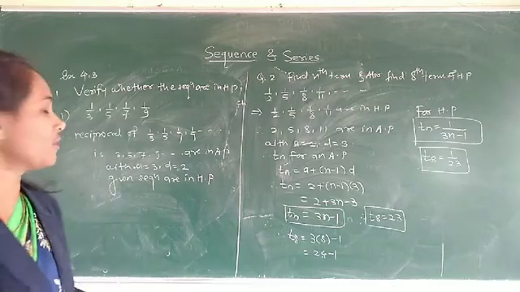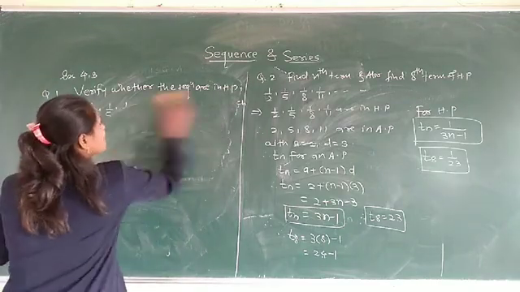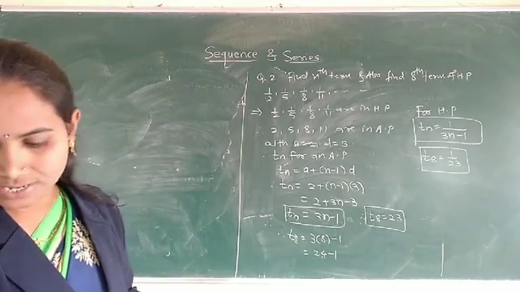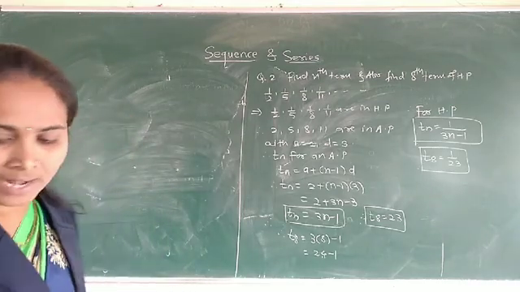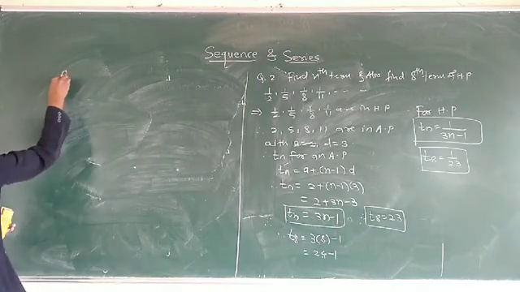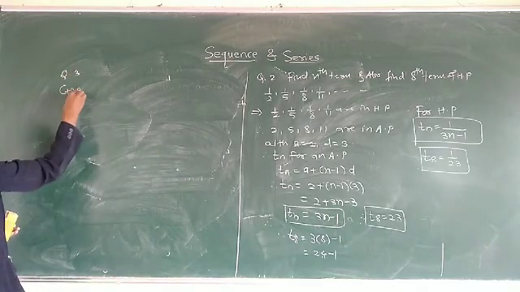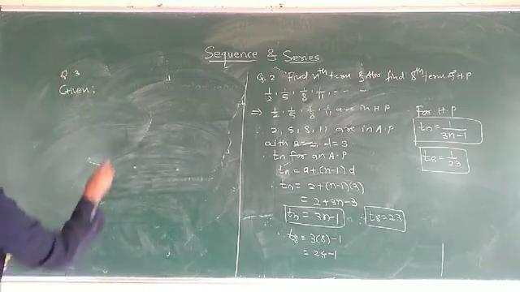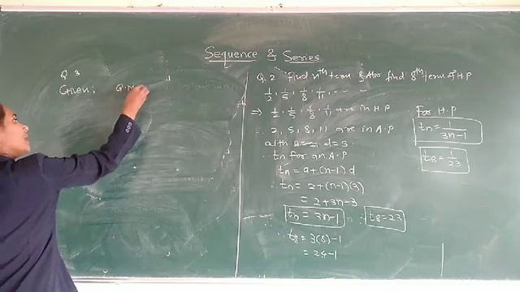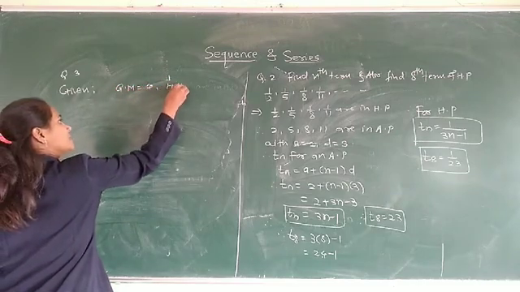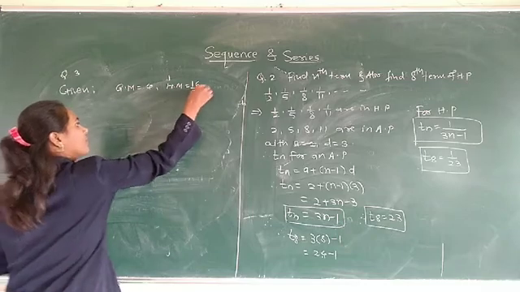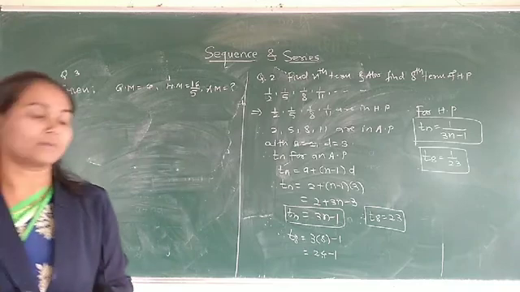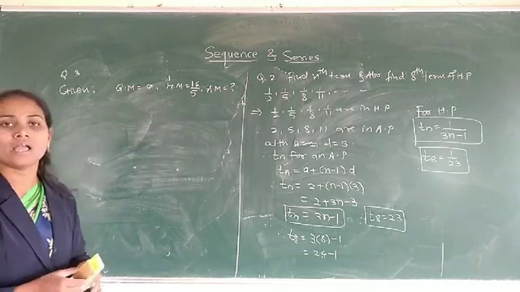Find the AM of two positive numbers whose GM and HM are 4 and 16 upon 5. Question 3. What is given here? Given GM and HM. GM is 4 and HM is equal to 16 upon 5, and we have to find the AM of the two positive numbers.